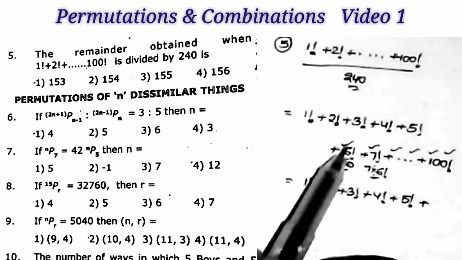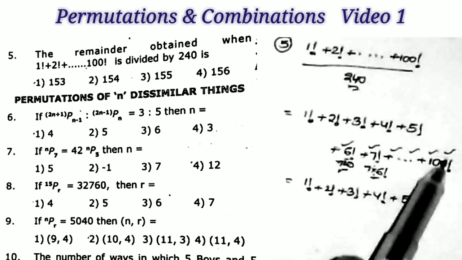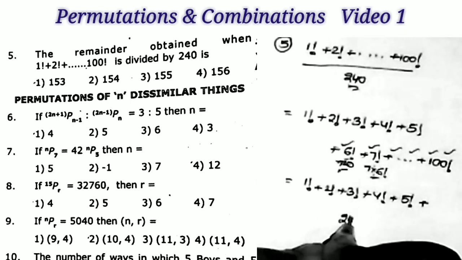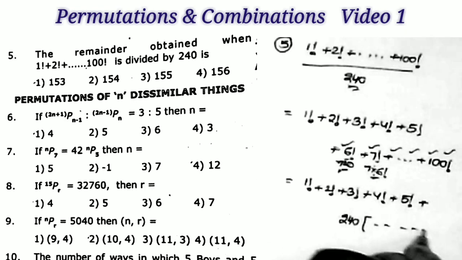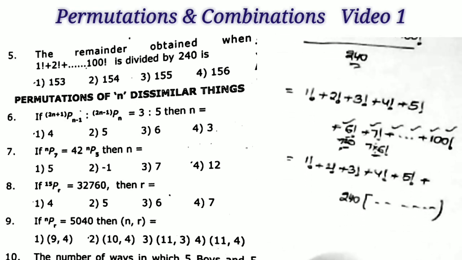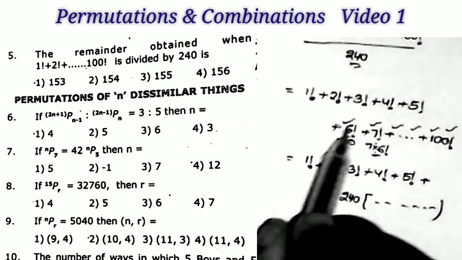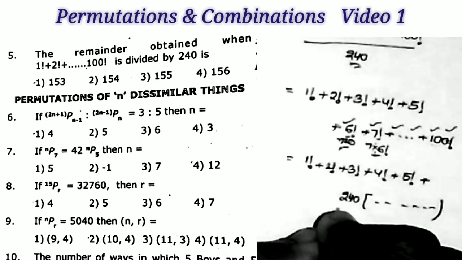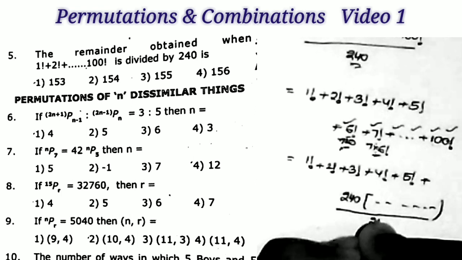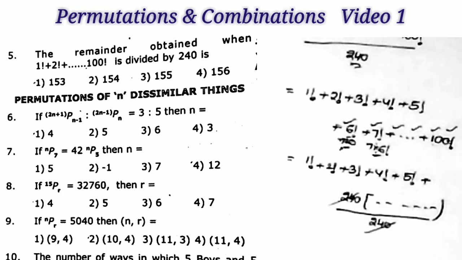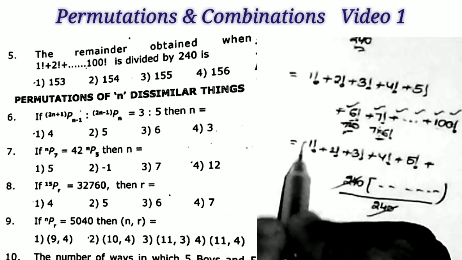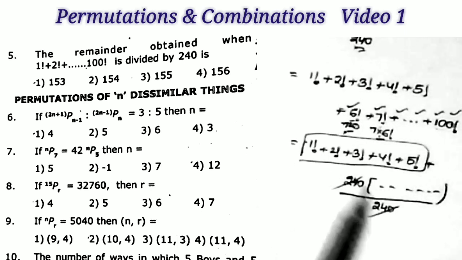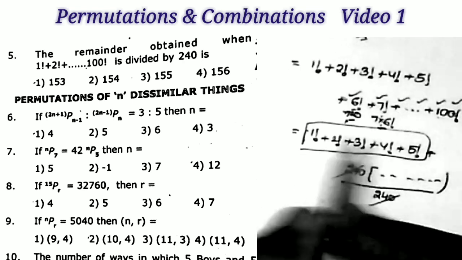In 6 factorial we have 240, that is, all these numbers are multiples of 240. So I take 240 common from all these numbers, since these are all multiples of 240. Now when we divide this total expression by 240, here 240 and 240 get cancelled. Now this is the remainder value.